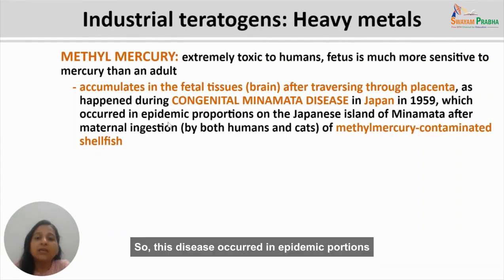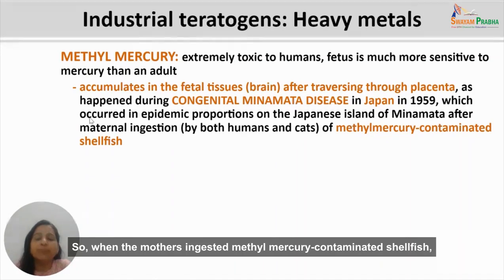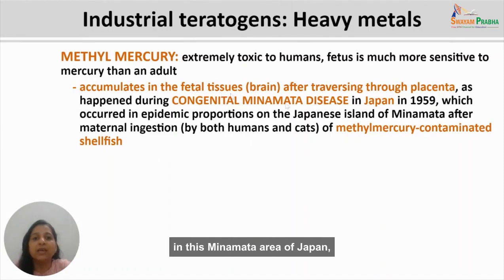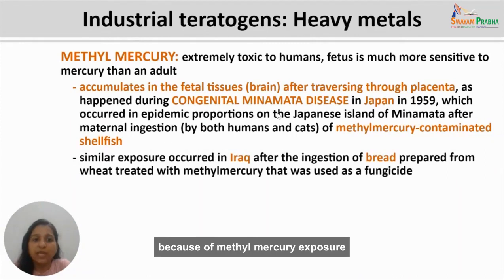So this disease occurred in epidemic proportions on the Japanese island of Minamata after the maternal ingestion. It was seen in the case of both humans and cats. So when the mothers ingested methyl mercury contaminated shellfish in this Minamata area of Japan, then there was an epidemic proportion of this congenital Minamata disease. That is, most of the children that were born in 1959 or even years after that on this island of Japan were showing certain teratogenic effects because of methyl mercury exposure to the mother during pregnancy.